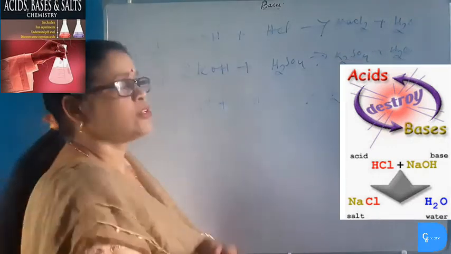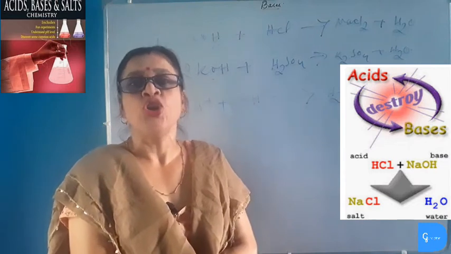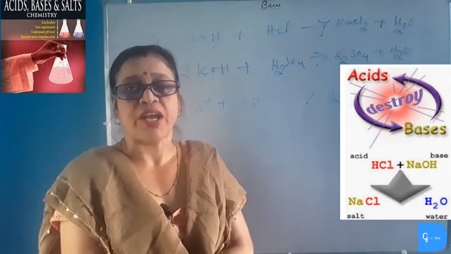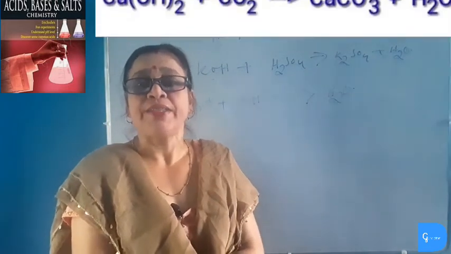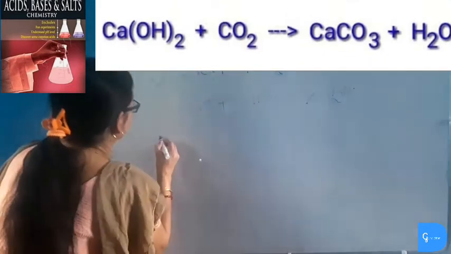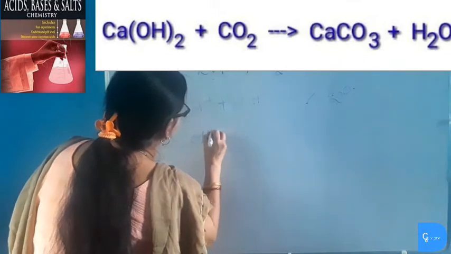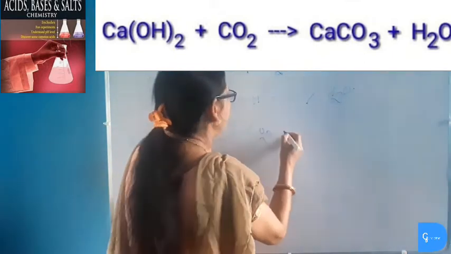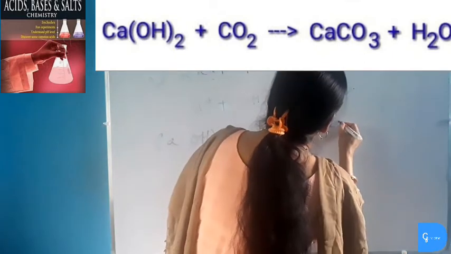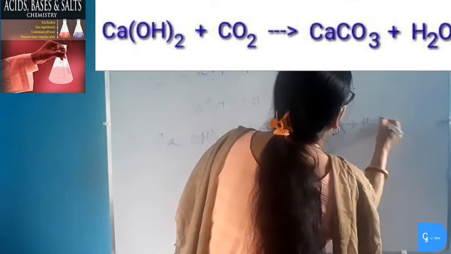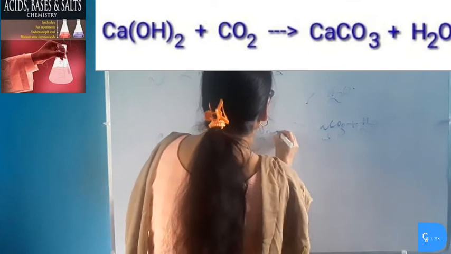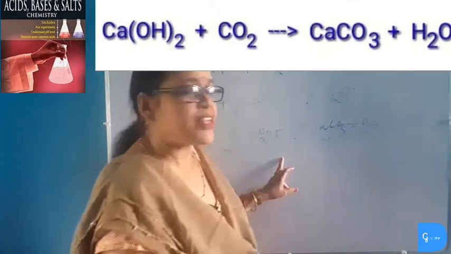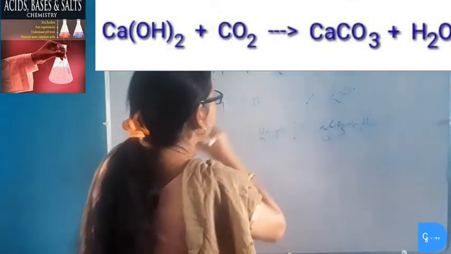Number 3, bases react with non-metallic oxides to form salt plus water. Let's take an example. When a base, calcium hydroxide, reacts with the non-metallic oxide carbon dioxide, then it forms salt plus water. Calcium hydroxide, which is called slaked lime, when it reacts with carbon dioxide, a non-metallic oxide, gives calcium carbonate plus water. So from this reaction we can say that non-metallic oxides are acidic in nature.